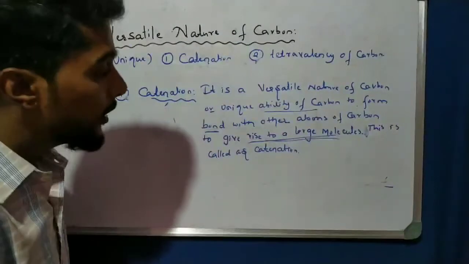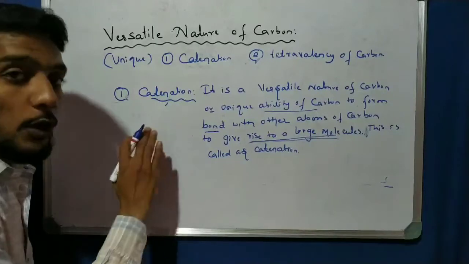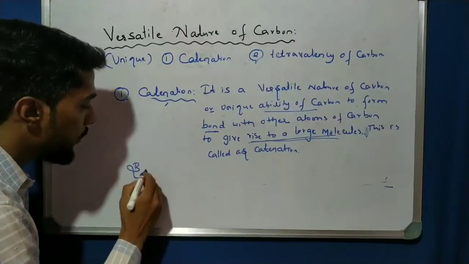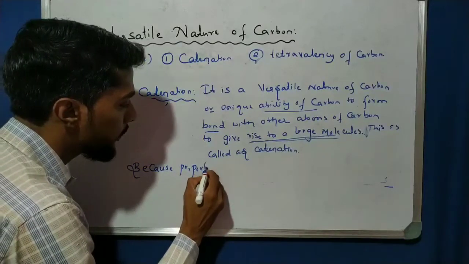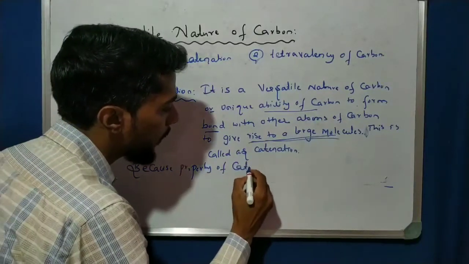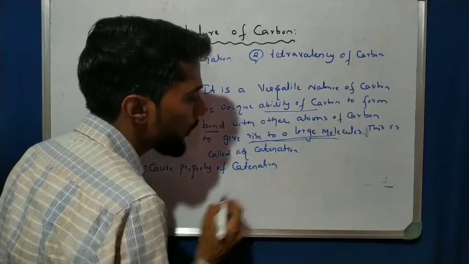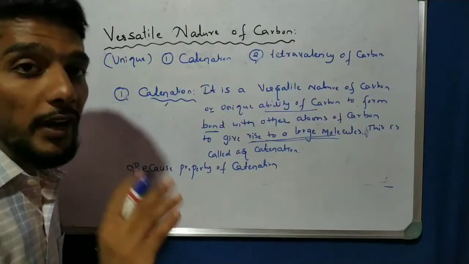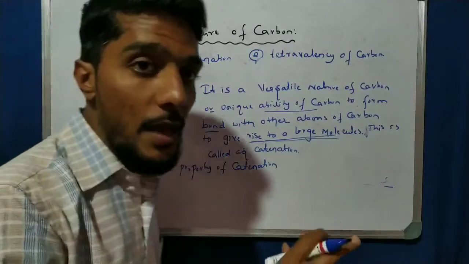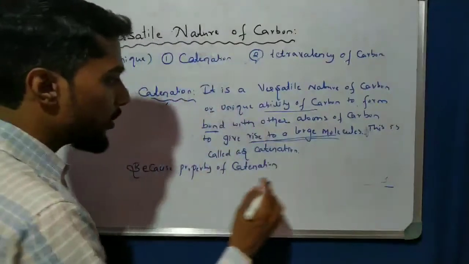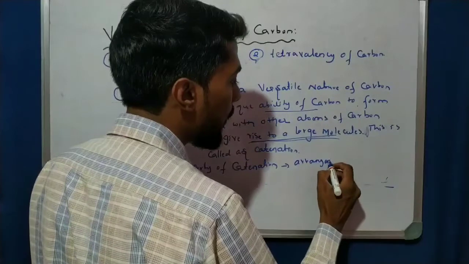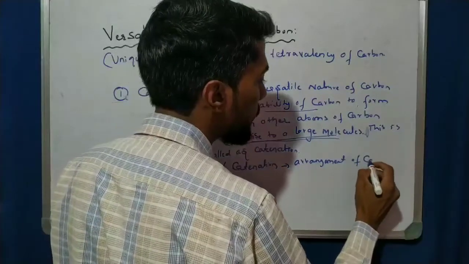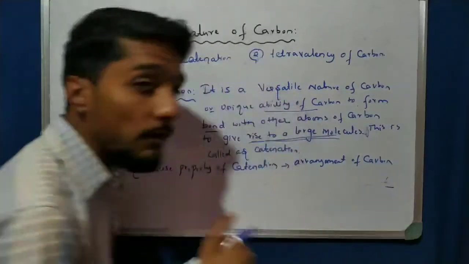Now, due to the property of catenation, carbon atoms form chains, and there are three types of arrangement. The arrangement of carbon, there are three types.